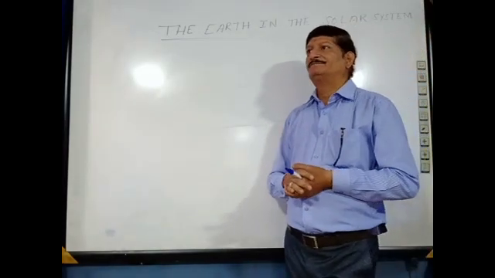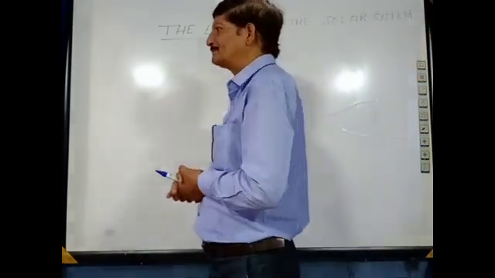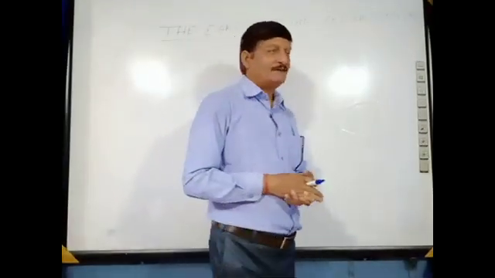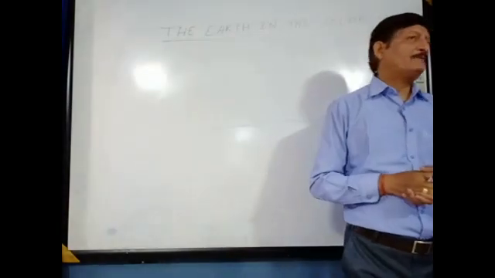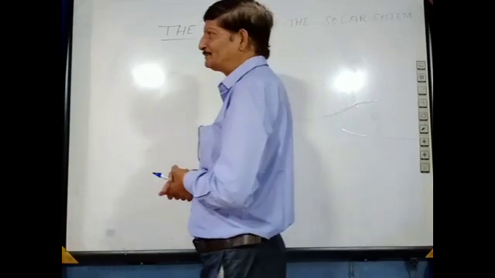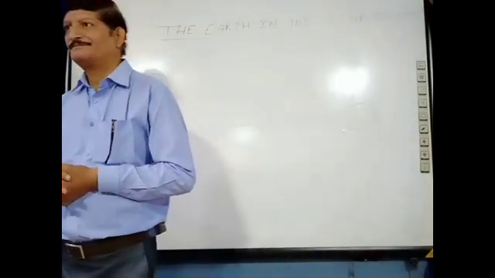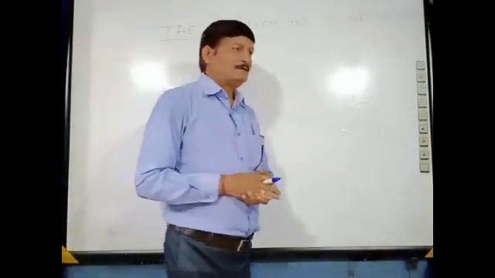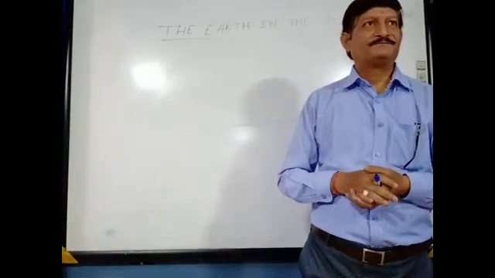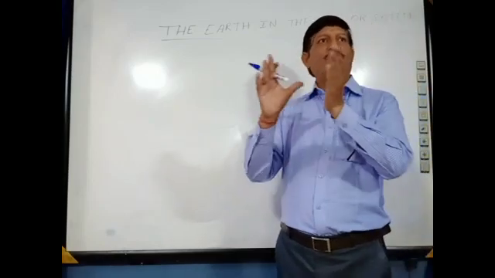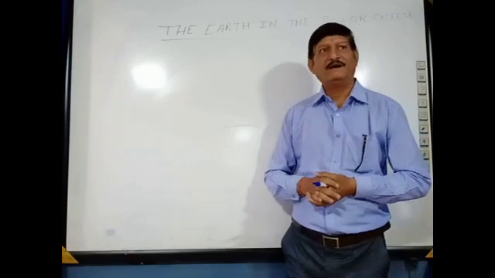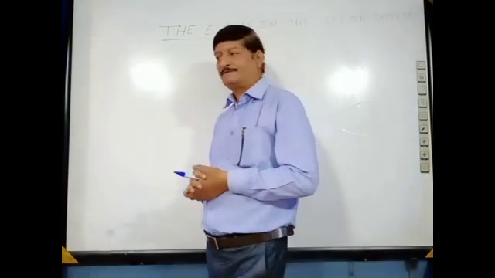Now the planets. The heavenly bodies or the celestial bodies which revolve around the sun are called planets. They are named after the Roman gods, such as Jupiter, known as the king of gods.